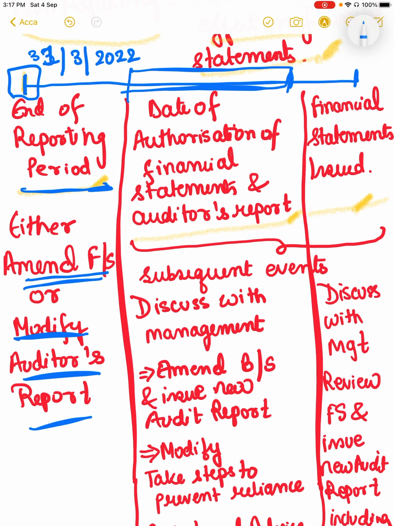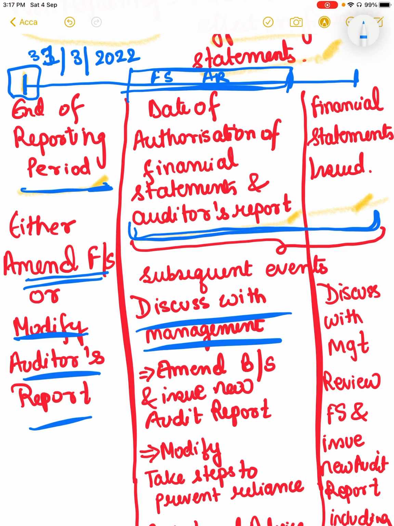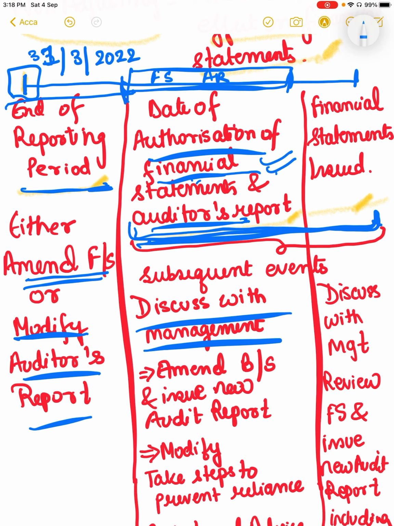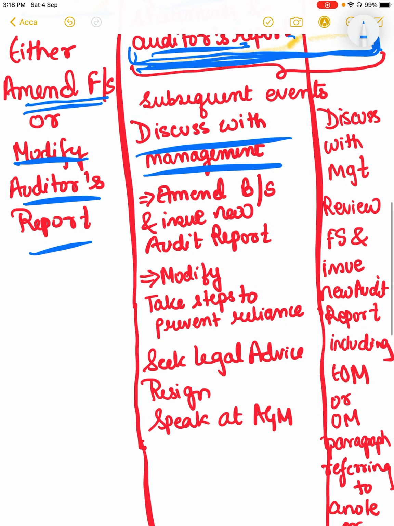the date of authorization of financial statements and auditor's report, both have been prepared. Then we have to discuss with management, because from here start the subsequent events. When the reporting period ends, after that, if anything happens after the finalization of financial statements and auditor's report, that is where the subsequent events start. So after the financial statements have been authorized, up to the auditor's report date, there are subsequent events for which the auditor has to discuss with management.